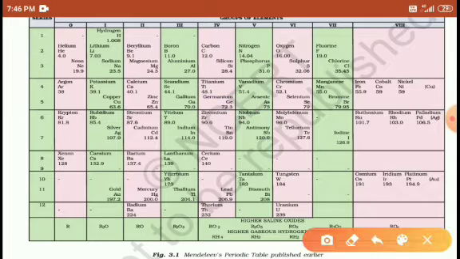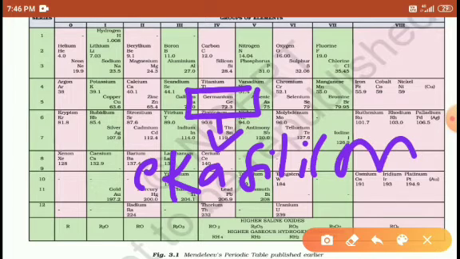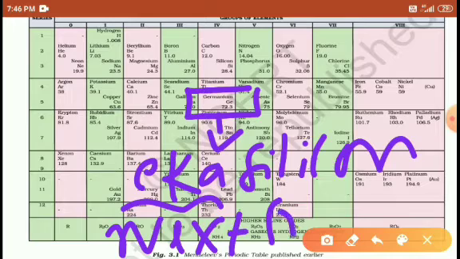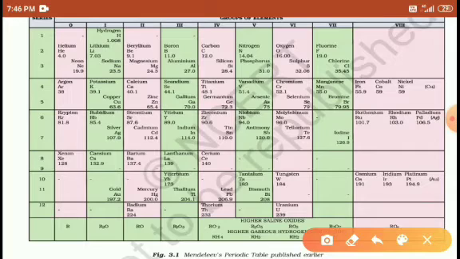Sorry, so in this place he kept the name Eka silicon. In place of germanium he kept the name Eka silicon. Eka means next to the silicon. So this is one of the advantages of this table. What is the undiscovered element? He kept some gap and he gave some names, the Eka aluminum, Eka silicon, like that, right friends?